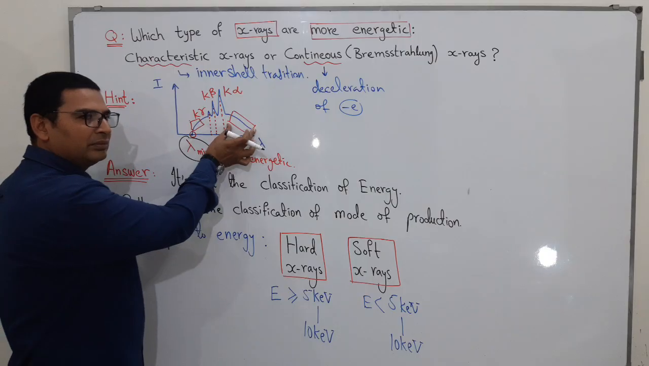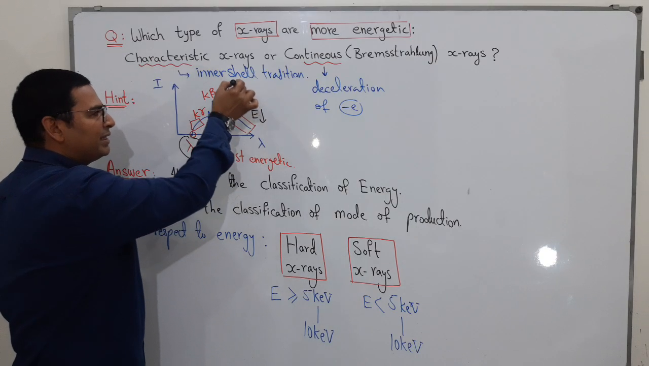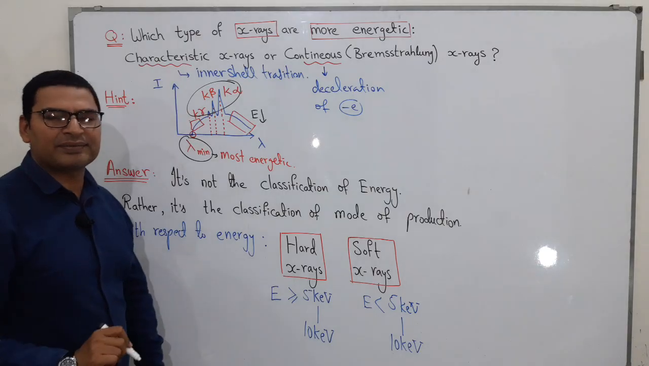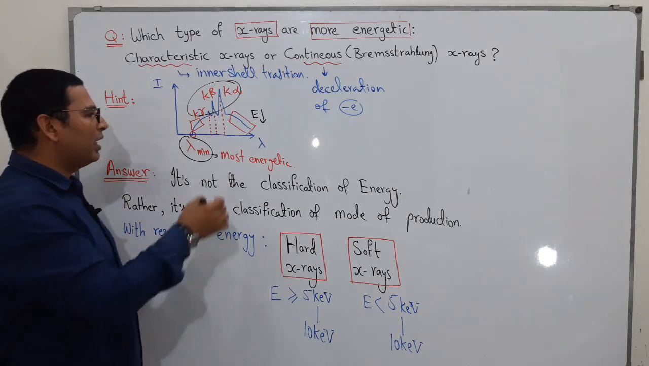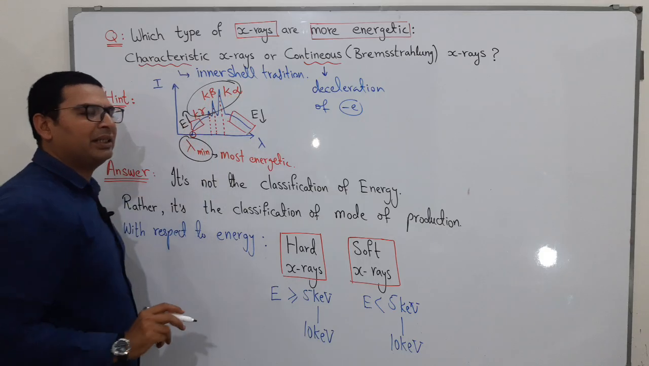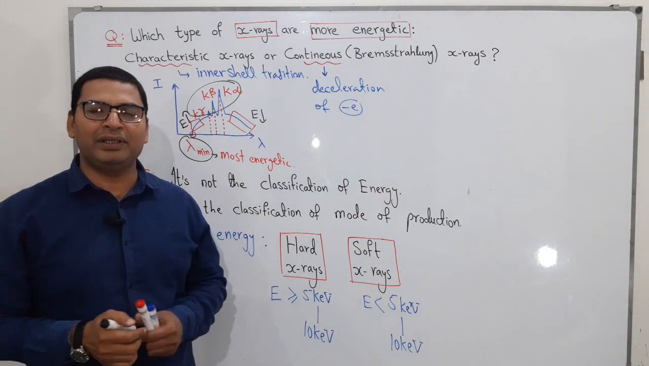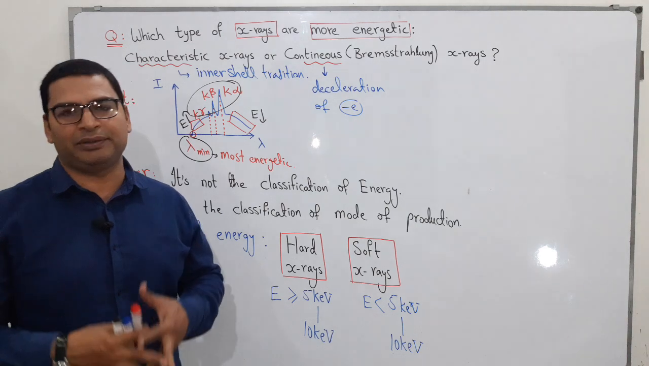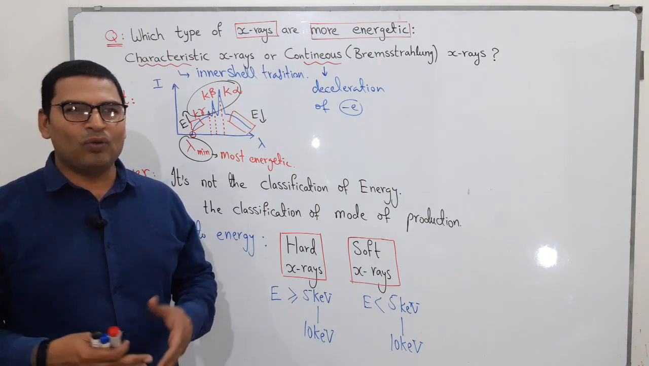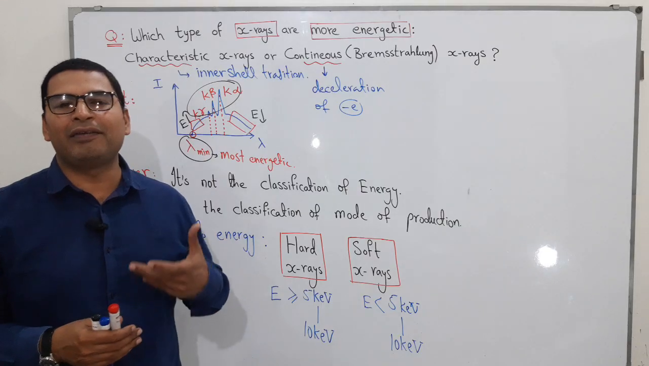There are some continuous X-rays whose energy is less than the characteristic X-rays, and there are continuous X-rays whose energy is greater than characteristic X-rays. Hence, actually it is the division according to mode of production. Then what is the classification, what is the division on the basis of energy?